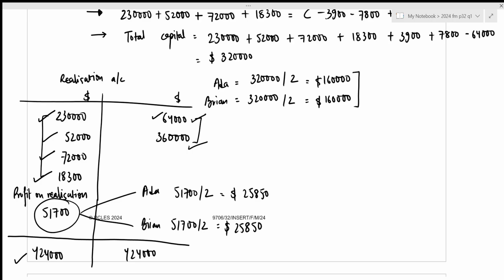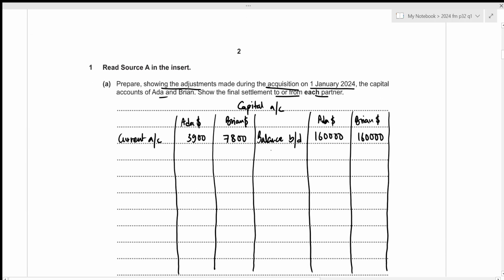And remember that profit on realization always increases the capital account balances. That is why we need to enter these two amounts on our credit side under the heading of profit on realization, which we calculated to be 25,850 for both the partners.